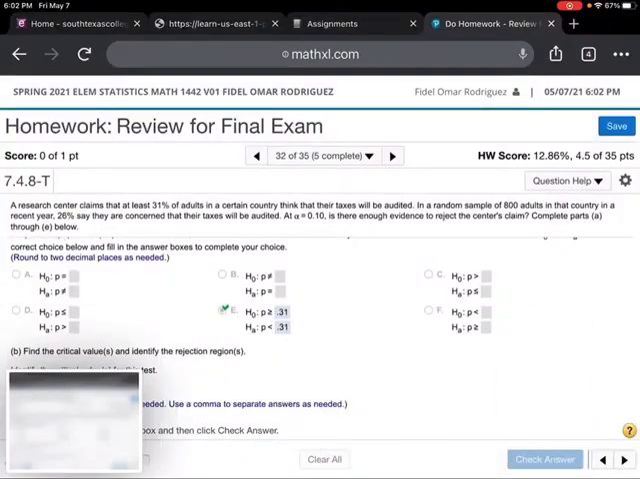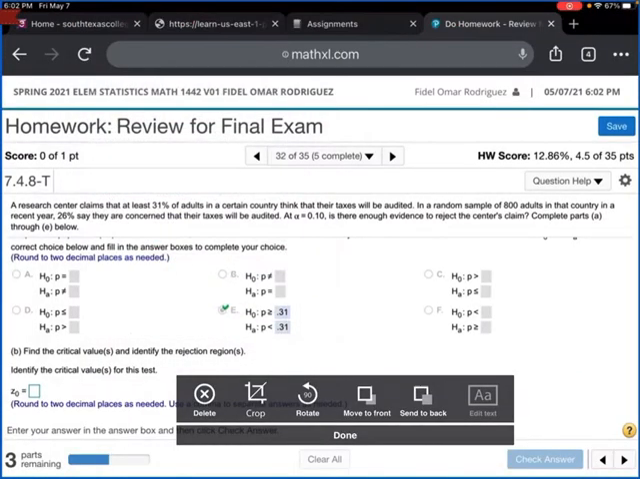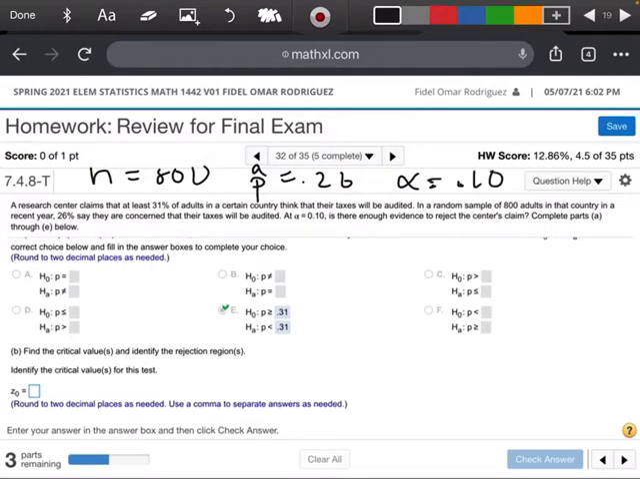We're going to find our critical values and identify our rejection regions. Let's do that. I'm just going to write down some pieces of information that we have here. My N is 800. My P hat is 0.26. And my alpha is equal to 0.10.